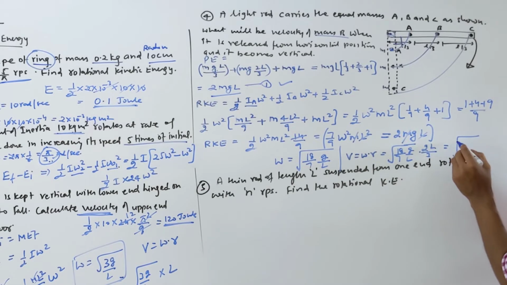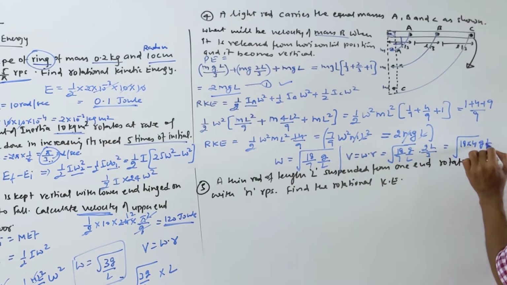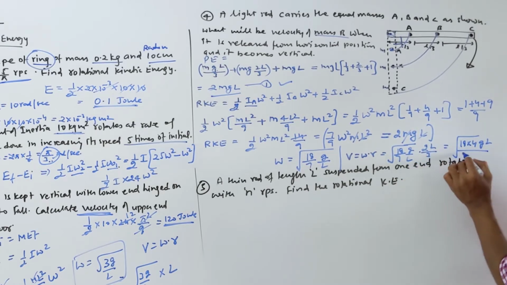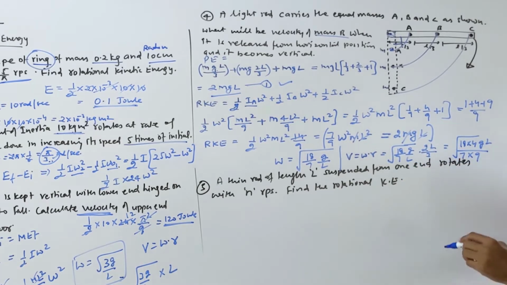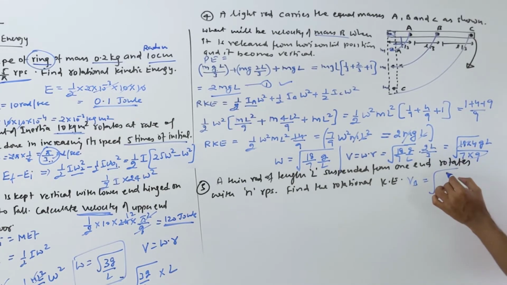So this becomes 18 into 4 g into L by 7 into 9, right? 9 goes 2 times here. So the final answer will be, velocity of that B point will be 8 gL by 7 meter per second. That will be your answer.